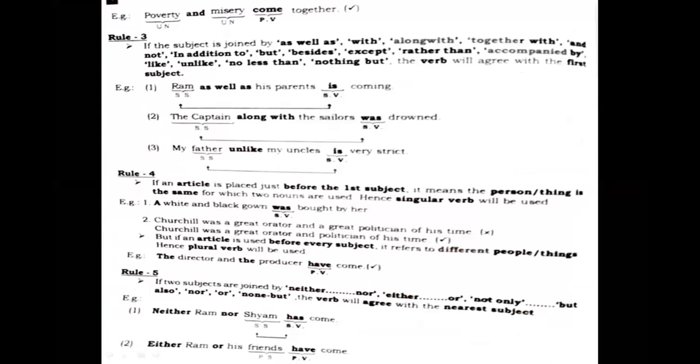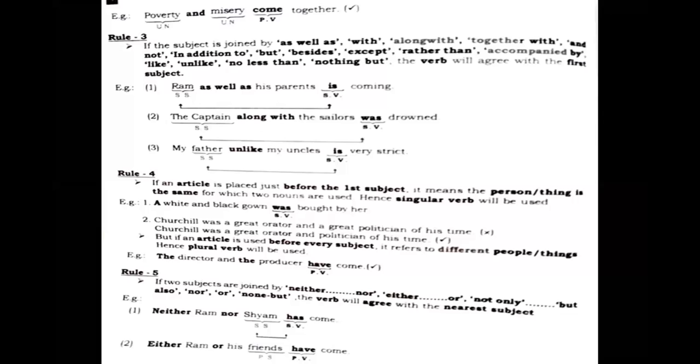See the next example that is given: "poverty and misery". Now we see both are different. Poverty is something else and misery is something else, and these give very different senses. So what we do basically there is just write a plural verb, and that is "come". "Poverty and misery come together," right? "Come" is a plural verb. As I told you in the starting, the base form or first form of the verb is plural.